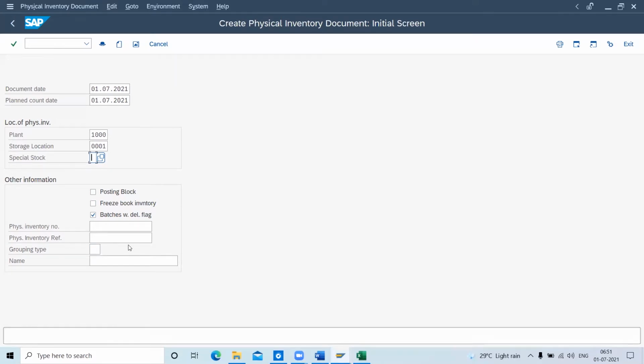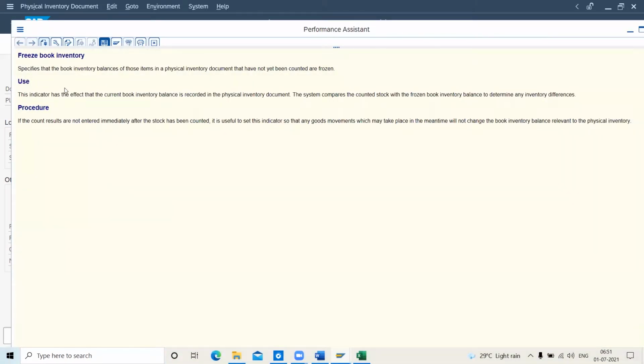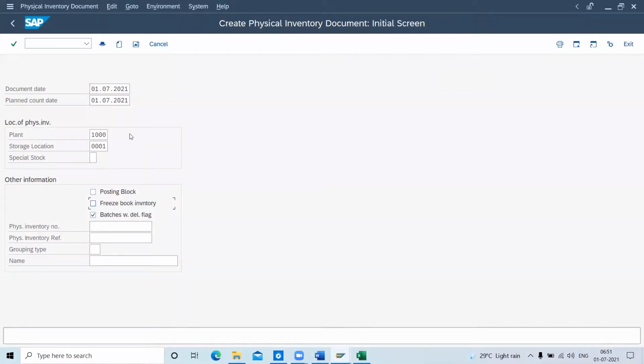You can use it if you want. If you want, you can press here and go to F1, and you will see the details. If you are confused, you can see every detail, how to use it and what the procedure is. Now let it be. The main intention is here, so I will click on this one.